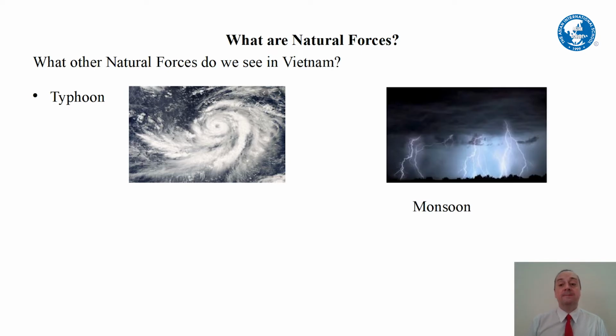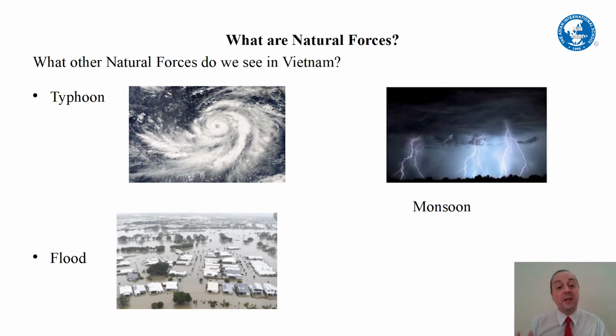What about another one? This one we call monsoon. You repeat after me. Monsoon. One more time, monsoon. Good. We have monsoon season every year. Normally September and October, we have monsoon season where we have rain and rain every single day. It's good for our food and good for our crops, but sometimes it causes floods.